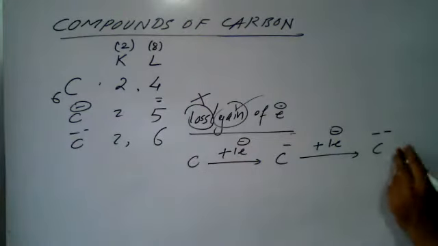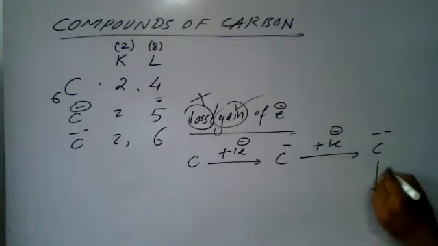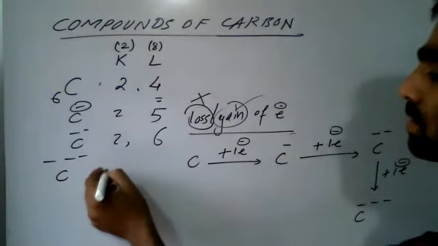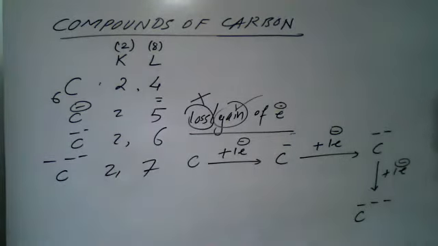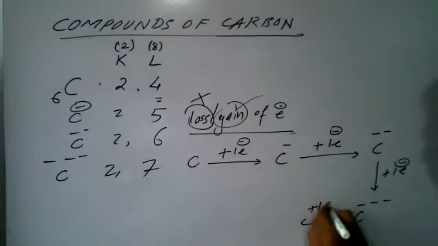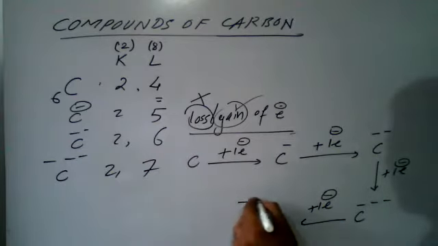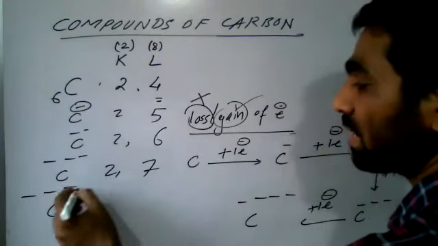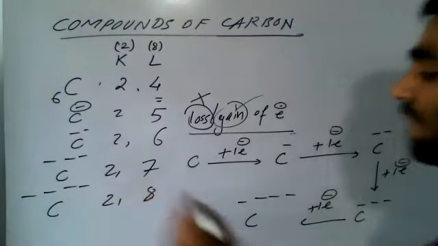When we go for carbon 3 minus, if one more electron is added, we can write carbon 3 minus with 2, 7 electrons. Let us add one more electron. If you add one more electron, this carbon becomes 4 minus. So I can write carbon becomes 4 minus with 2, 8 electrons.